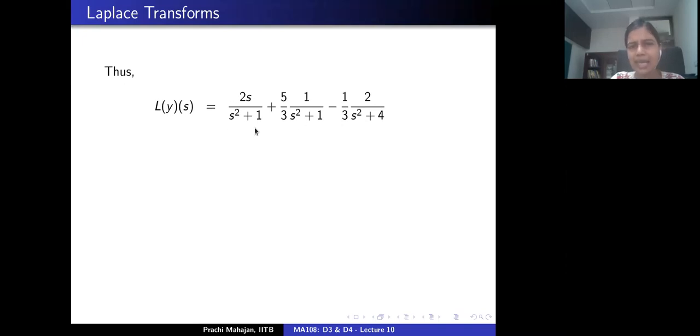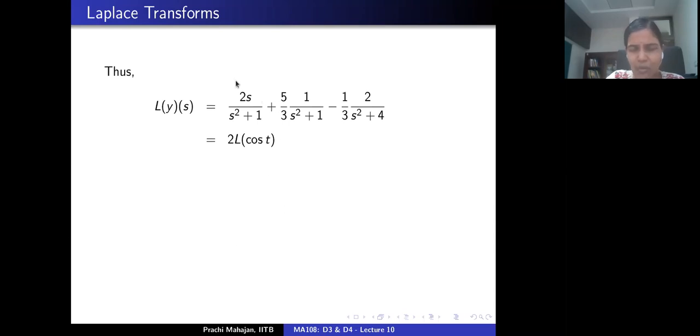So 2s by s square plus 1 plus 5 by 3 times 1 upon s square plus 1 minus 1 by 3 times 2 by s square plus 4, right? Now at this stage one has to remember this table, or have that table handy with you. Open your book and have that table handy, to see if I can write down the right hand side as Laplace transform of something, right?